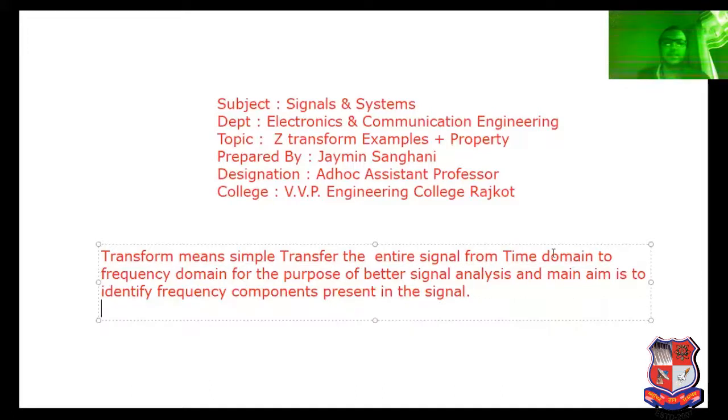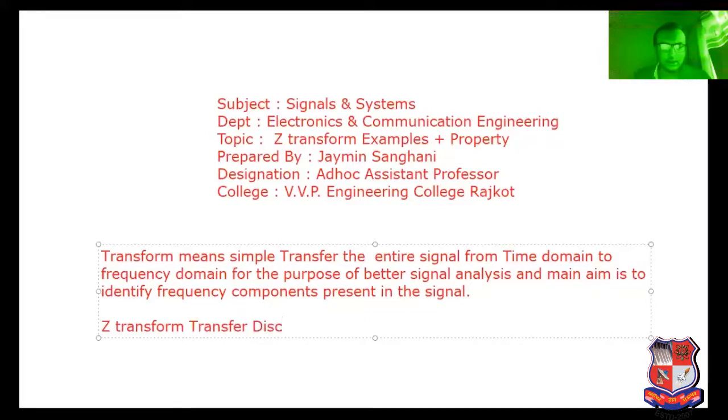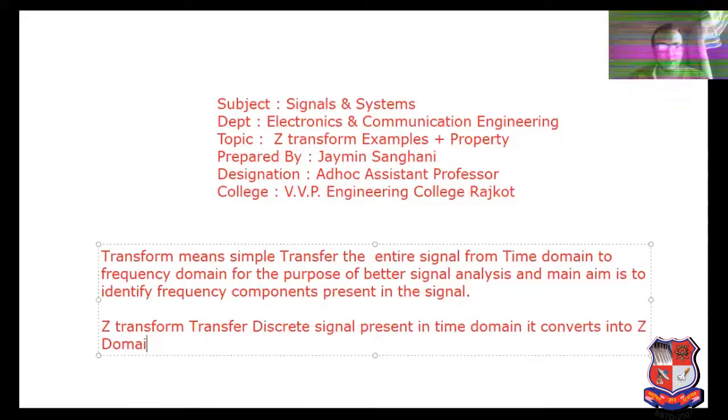Z transform deals with discrete signals. Remember that point. Z transform takes a discrete signal present in time domain and converts it into Z domain to identify the frequency components.